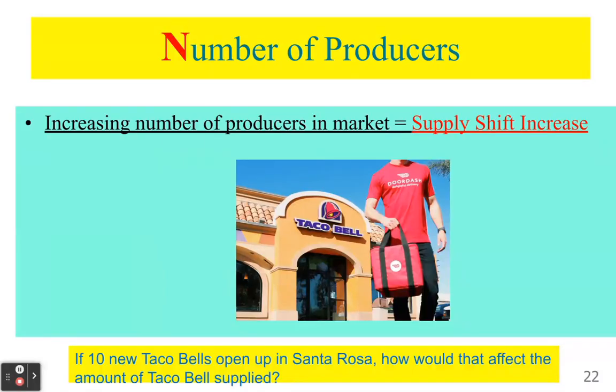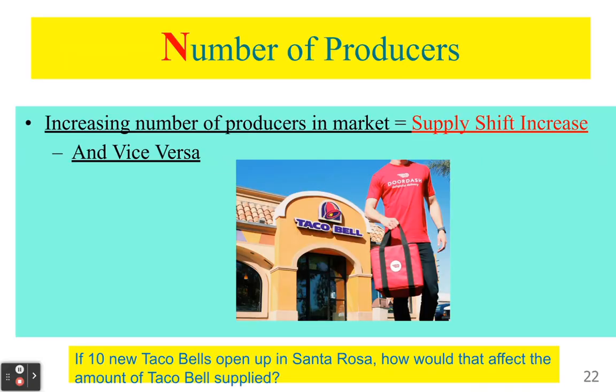So if we're opening up 10 new Taco Bells in Santa Rosa, the supply of Taco Bell would increase because we have more suppliers. So they're going to produce more stuff. Okay. This one's pretty simple. If you have a decrease, it's going to decrease supply. If you have an increase in number of producers, it's going to increase the supply. Right. So this one, not all that different from number of buyers in demand.